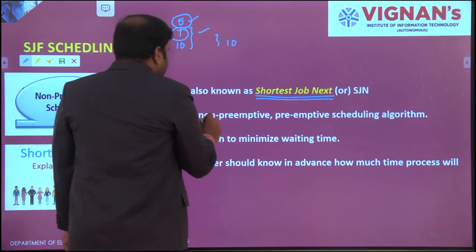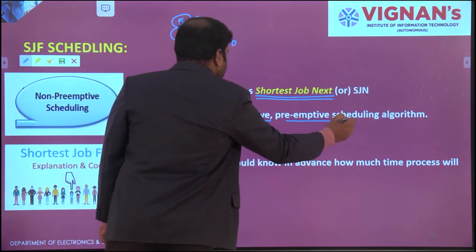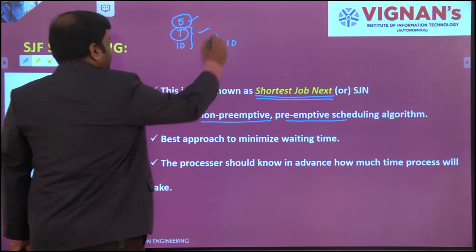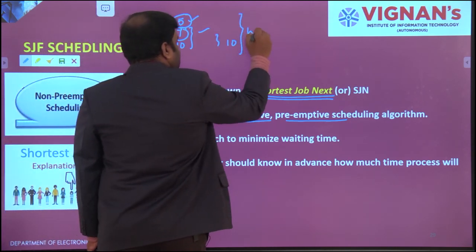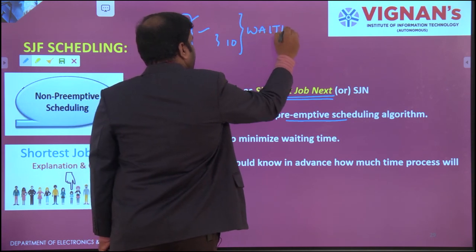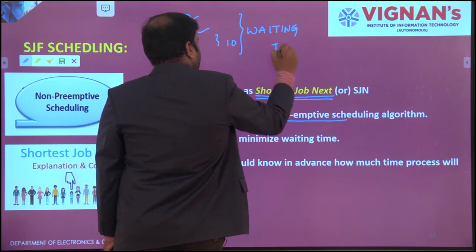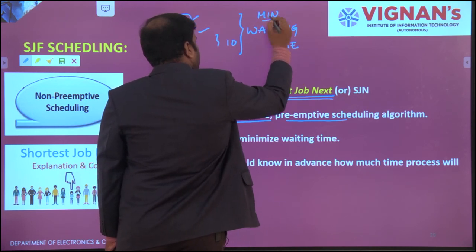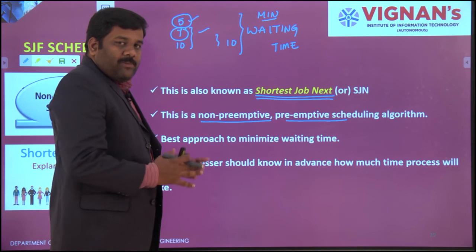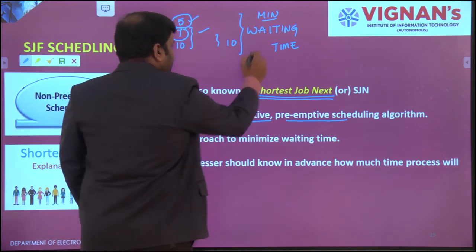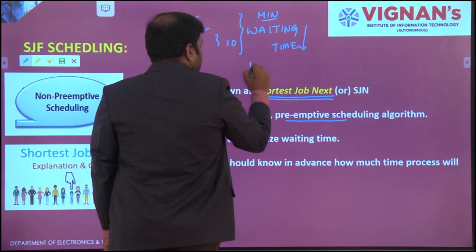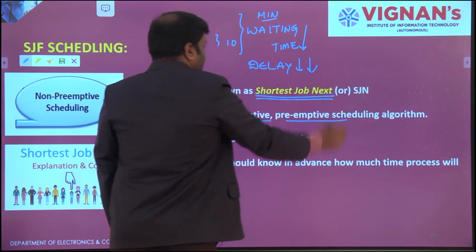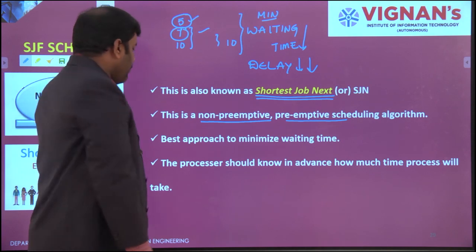This can be used as either a preemptive or non-preemptive algorithm, and the best advantage here is that there is no waiting time, or you can say minimum waiting time. No waiting time is going to be exceeded. So obviously once waiting time is reduced, delay is going to be reduced drastically.